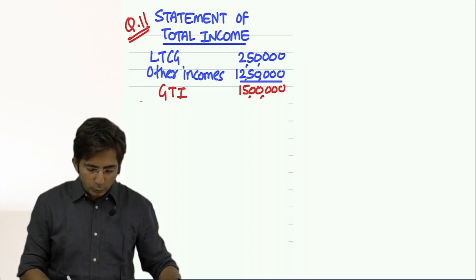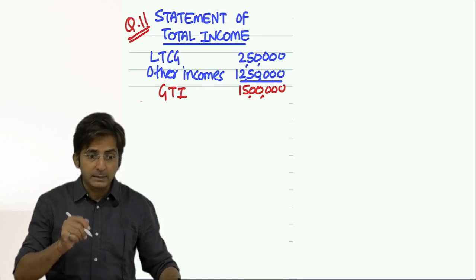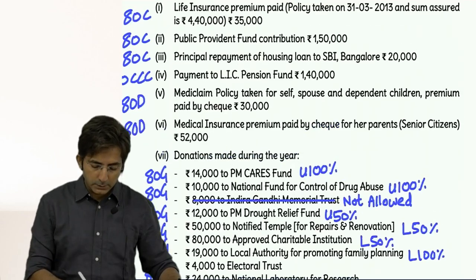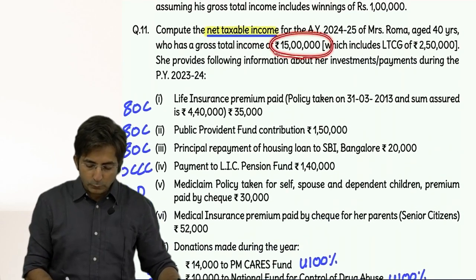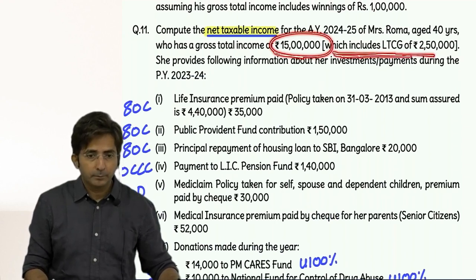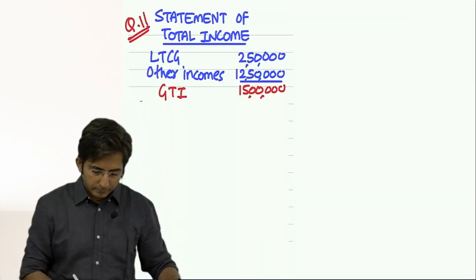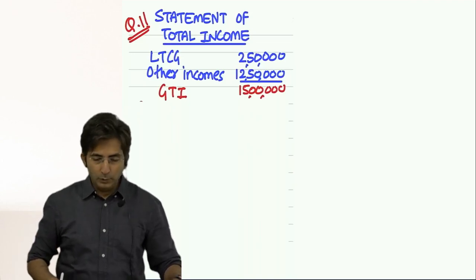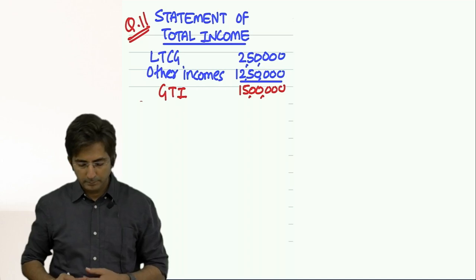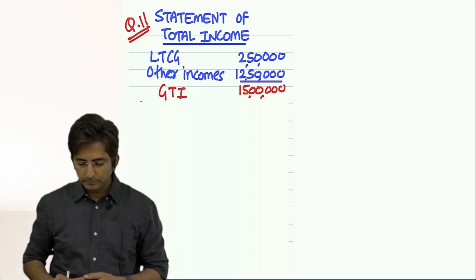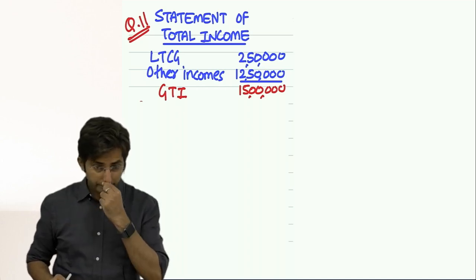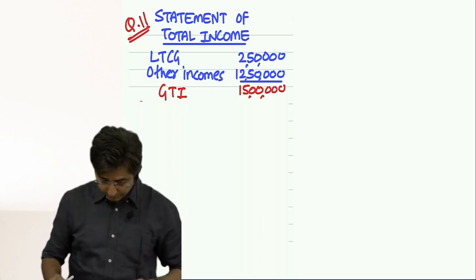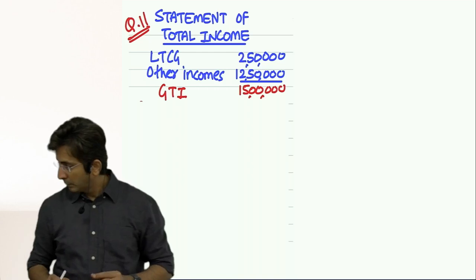How did I get this 12,50,000? That was the balancing figure. Because in the question, the 15 lakhs was including 2,50,000. So 15 lakhs is including it. So if you remove the long-term capital gain, you will get the other income.